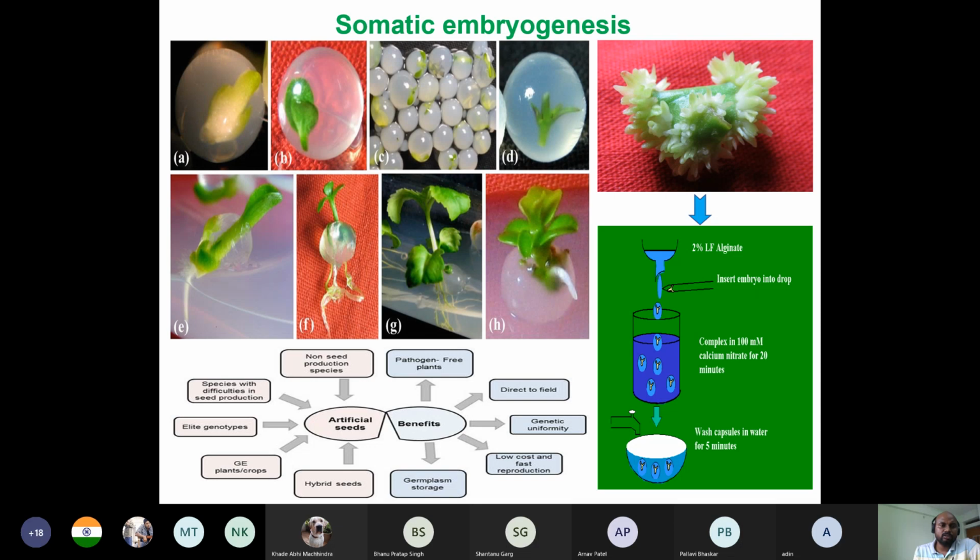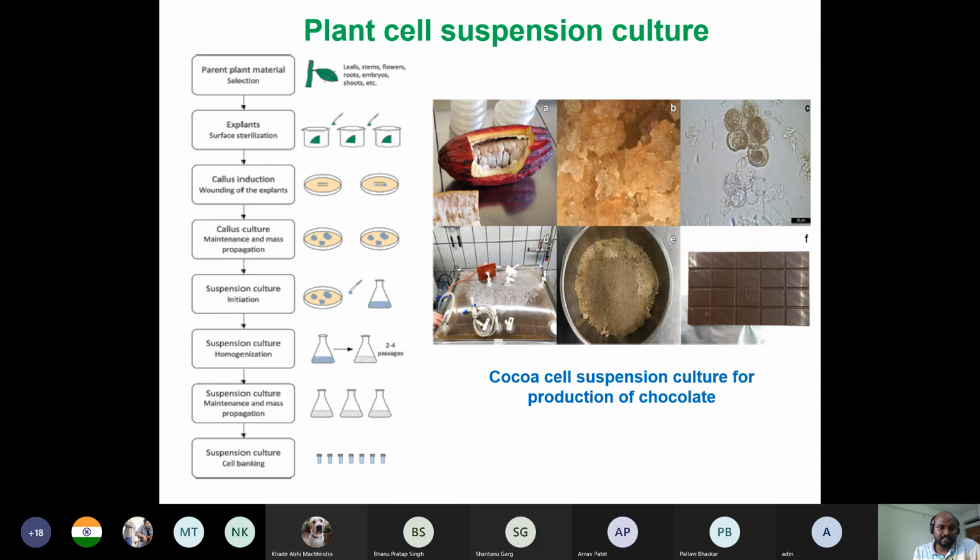Another common culture is the plant cell suspension culture, like I showed you the callus culture. When this free-will callus is placed in a conical flask with liquid media and shaken at high RPM, it dissociates into small cells. After several rounds of subculture, you will get a very fine suspension culture containing fine cells. I will show you one nice picture of this suspension culture.